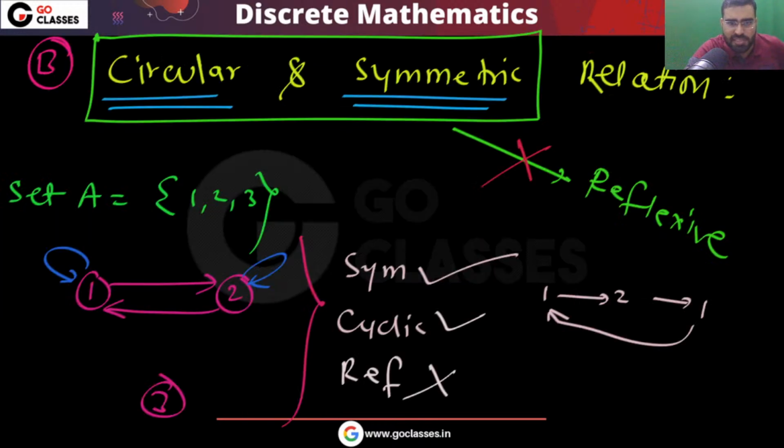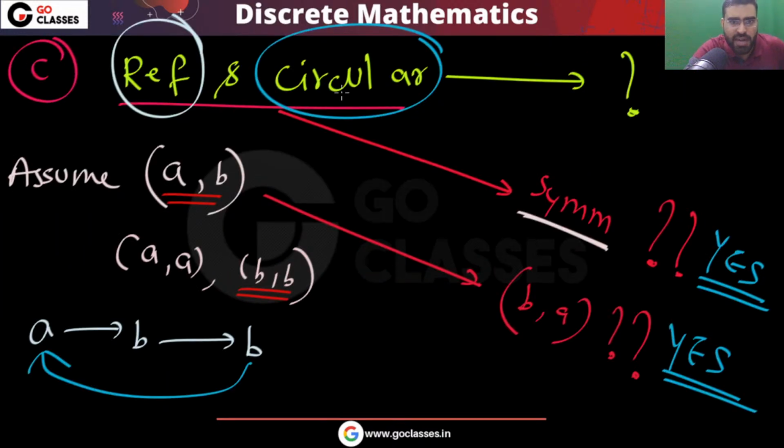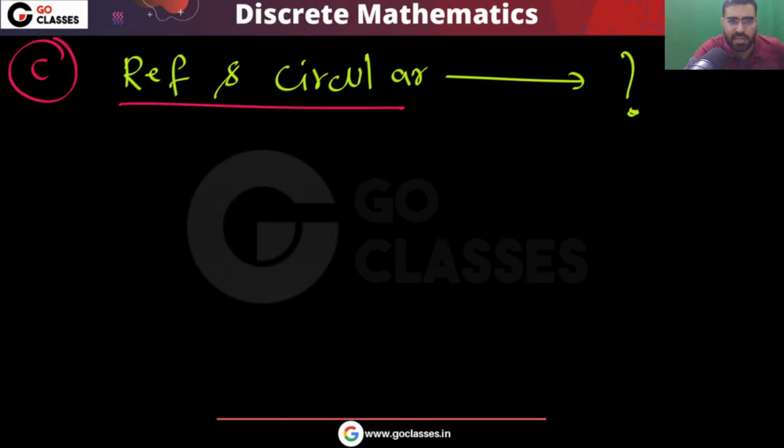So you can easily see that if you have reflexive and circular, then it will be symmetric. Let me assume A is related to B. Reflexive says that A is related to A, B is related to B. Now A is related to B, B is related to B, then circular says that B will be related to A. So yes, it will be symmetric. What about transitive?